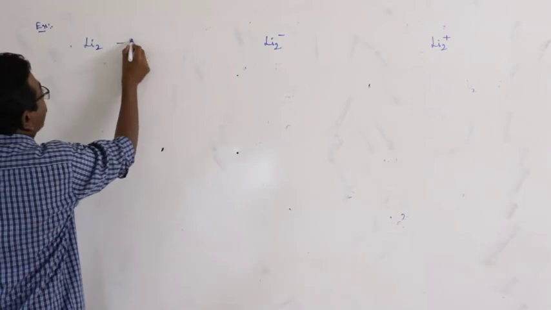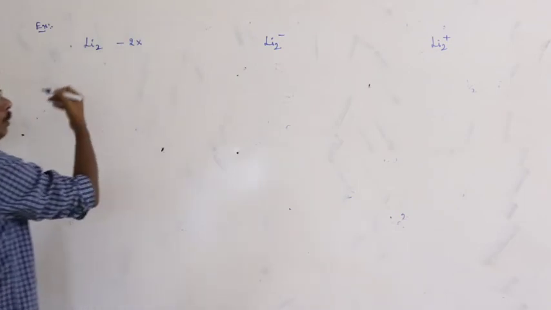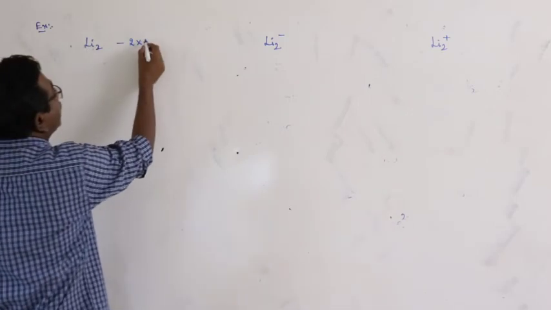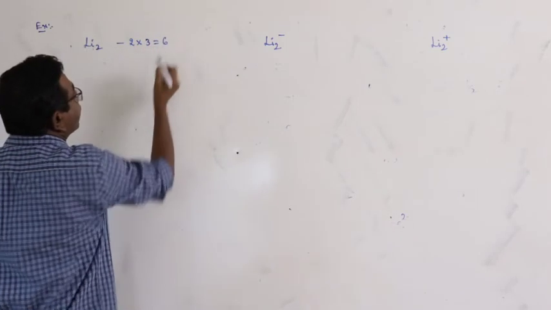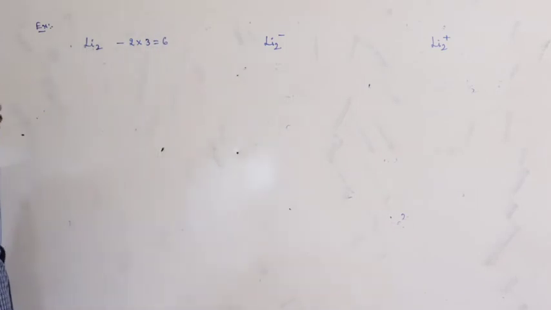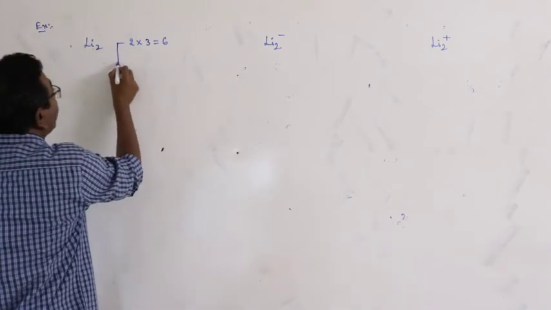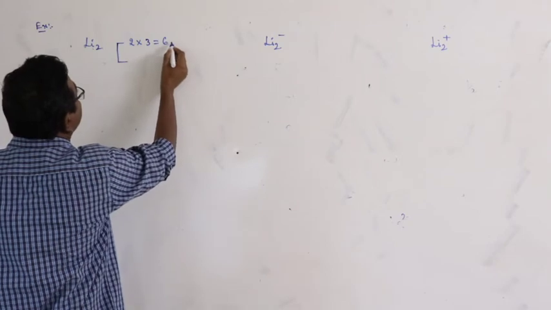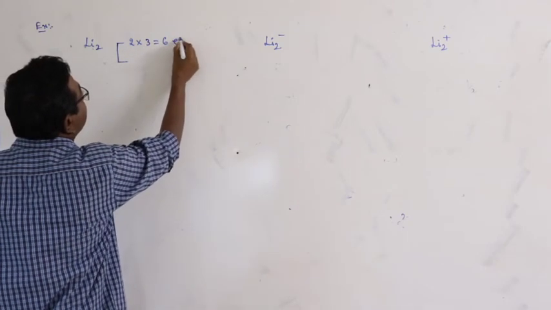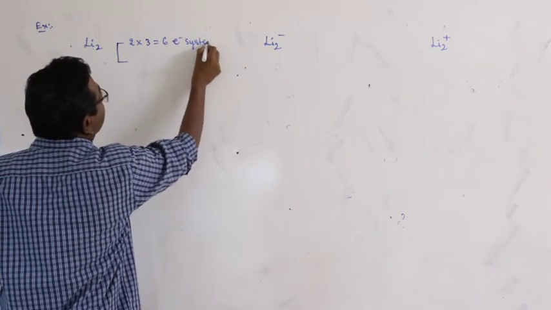Each lithium atom contains 3 electrons. Therefore, 2 lithium atoms, 2 into 3, 6. Here, 2 into 3, 6 means this is a 6 electron system.